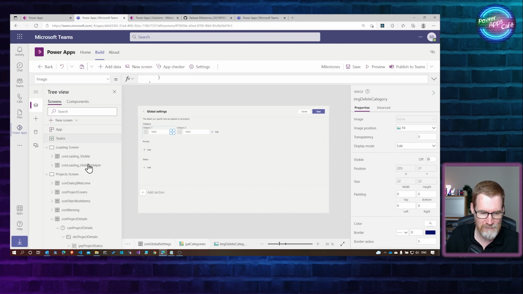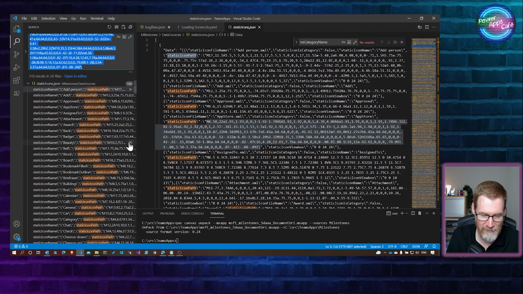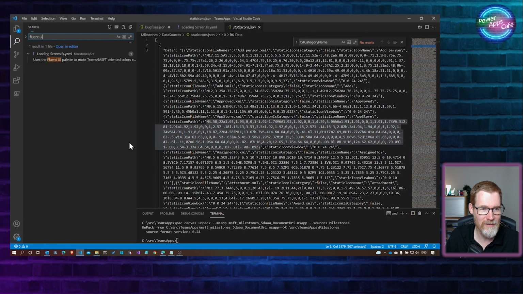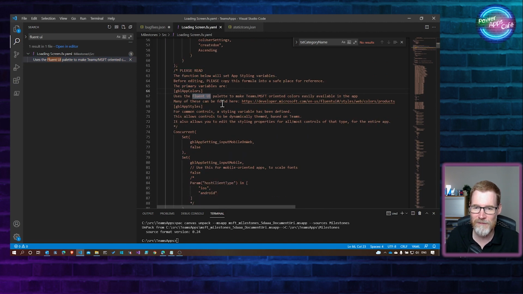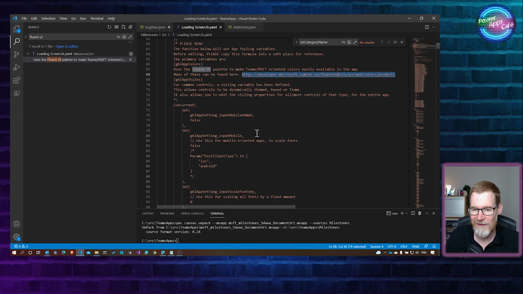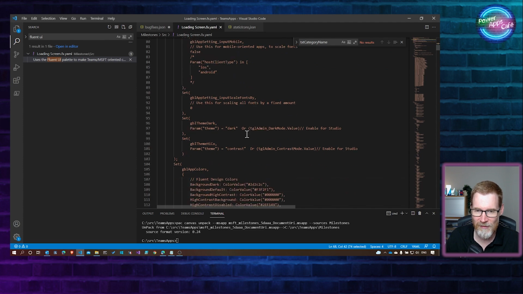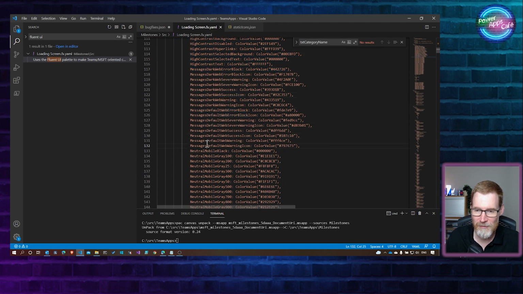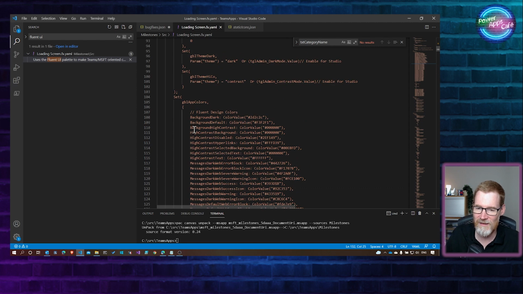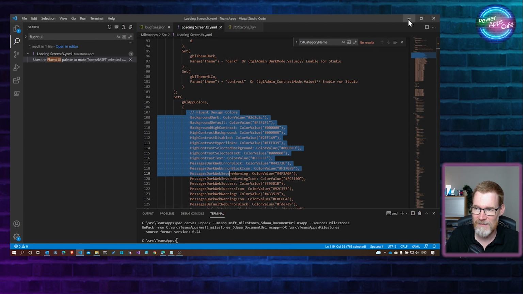Now, if we search for fluent UI, I do remember that there was a note in the app on start. So you can see here, it's saying we're using the Fluent UI palette. Fluent UI is a library that Microsoft developed, and they use it across all of their products to give you a similar look and feel. So you can see here, it's got this Fluent color palette. All these variables are being used to style the controls so that you could easily change the theme by just changing these color palettes here. And that's a really good technique. So if you don't already do that, I would highly recommend that approach.